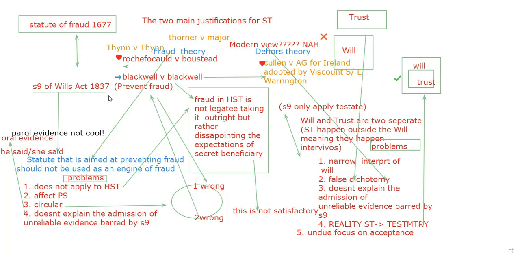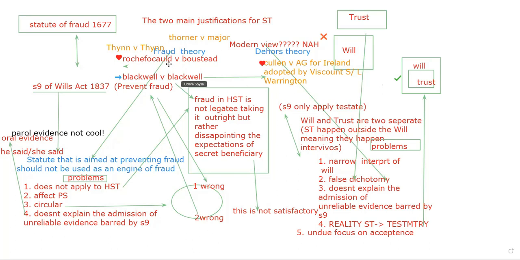There are two reasons why we are allowing secret trust. There are two theories, actually three theories, but we are only using two theories in the exam. The last theory, we will just touch on it. So Sajini, tell me what are these two theories? I'm asking very basic theories we have done. What are these two theories, Sajini, which justify secret trust? The first theory is the fraud theory, and the other one is the divorce theory.